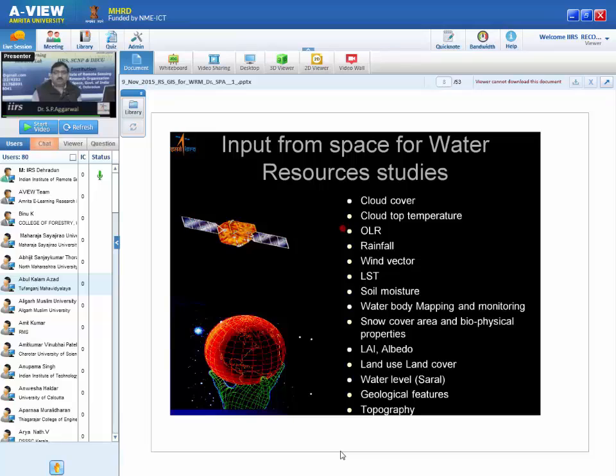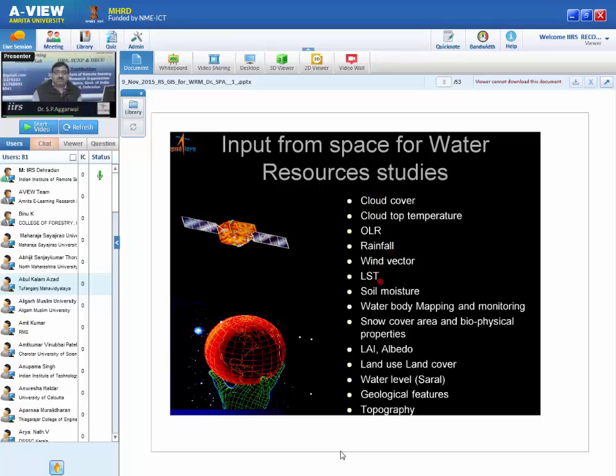So if you look into the space technology, let us see the individual parameters, what are the different parameters related to water resources we get from space imagery. So as I told you, from geostationary data we get cloud cover, cloud top temperature, outgoing long wave radiation, which is further information about the rainfall only. Rainfall, of course, indirect methods are there. I may discuss a little bit later. Wind vector. So this information we get from the geostationary satellite because this changes every minute.